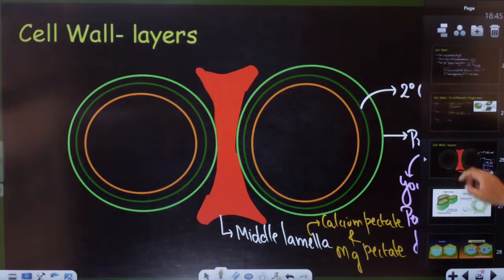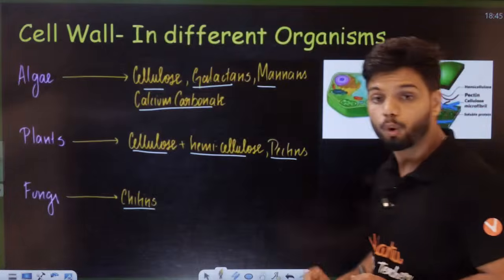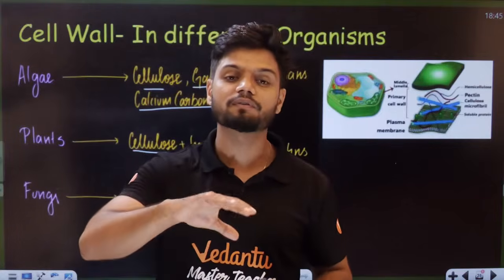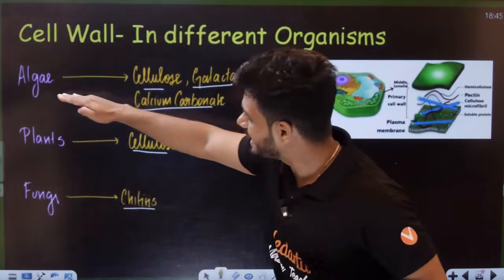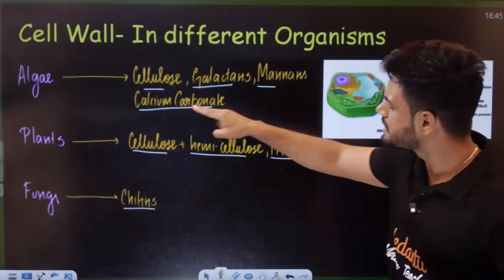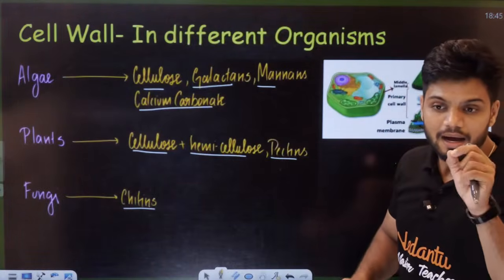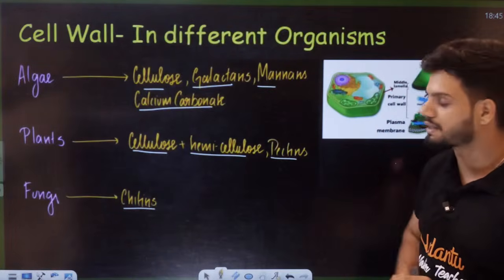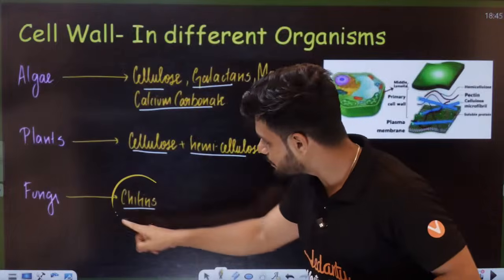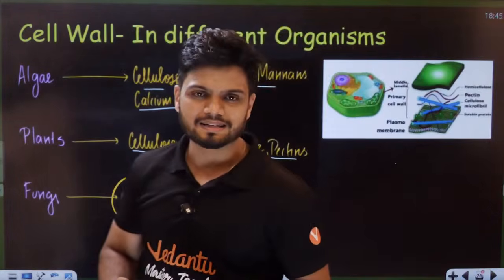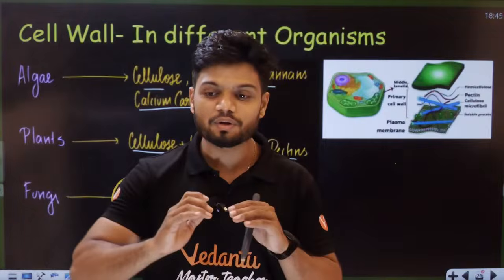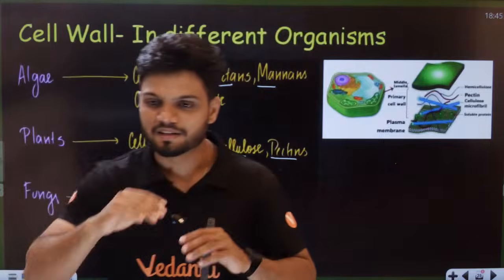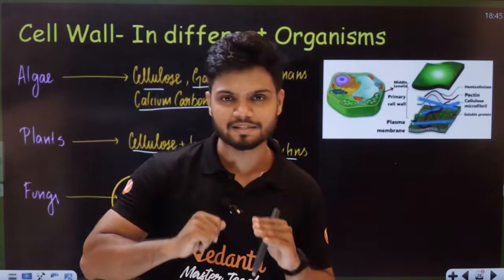Now students, what is the cell wall made up of? The cell wall is made up of multiple different things in different organisms. In the case of algae, it is made up of cellulose, galactans, mannans, and calcium carbonate. In plant cells, it is made up of cellulose plus hemicellulose and pectins. In the case of fungi, it is made up of chitin. That is your entire cell wall, students. Exactly, the outer one gets destroyed and we have the inner one on the inside.